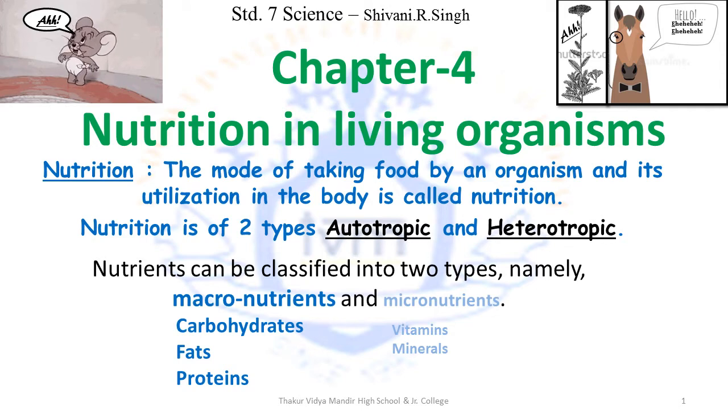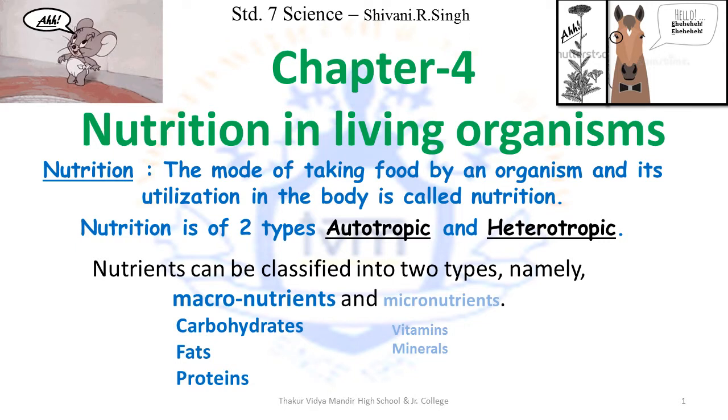Nutrition is basically of two types, autotrophic and heterotrophic. Autotrophic, auto means self and trophic means to prepare. So autotrophic means to prepare on your own and heterotrophic is the opposite, that cannot be prepared on their own. A simple way to remember autotrophic and heterotrophic is by remembering that when you feel hungry and you want nutrition, you say to eat. So A stands for autotrophic and H stands for heterotrophic.